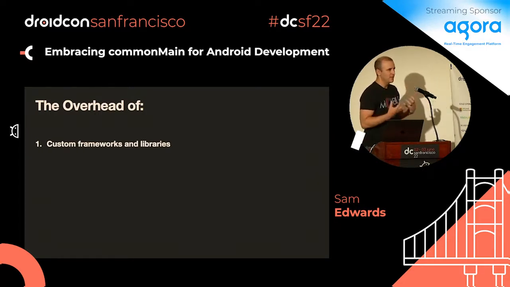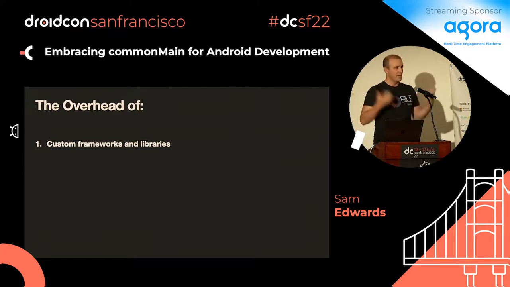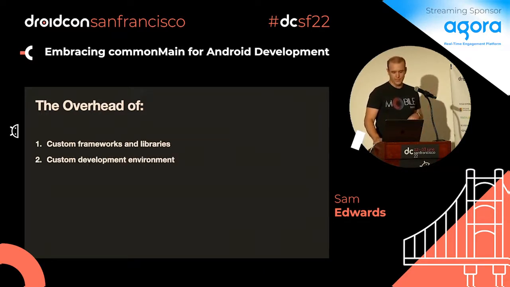That sort of thing is what the Kotlin team is building, right? That is Kotlin multi-platform. We have an entire team at JetBrains fully dedicated to that. So when we talk about these custom frameworks and libraries, it's a first-party thing. This is what they're building. We're not talking about one company's little hack thing, right? Everybody's contributing libraries, there's a great amount of them out there, and I think that's really what's going to make this successful.